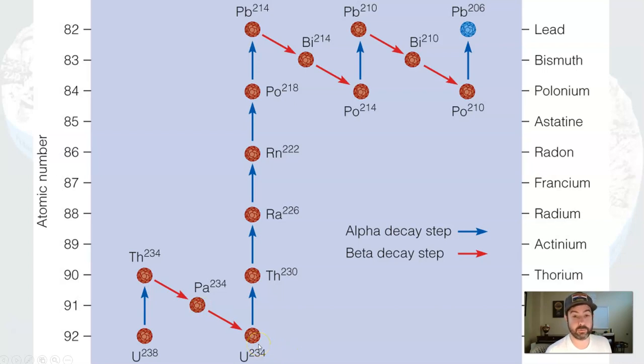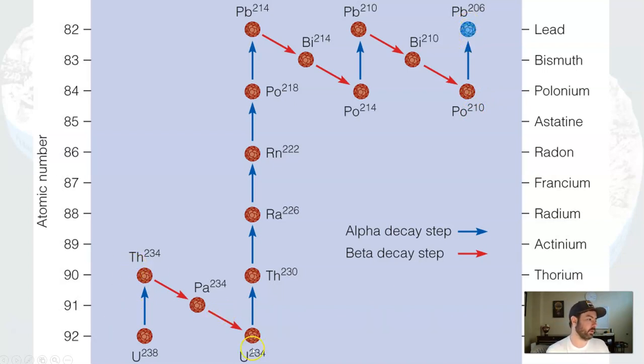to U-234, and these are all unstable, which changes to thorium-230, which changes to radium-226, which changes to radon-222, which changes to polonium-218, which changes to lead-214, not 206. Then we undergo beta decay again to bismuth, back to polonium, back to lead-210, still not lead-206, back to bismuth, back to polonium, and finally one more alpha decay to lead-206.